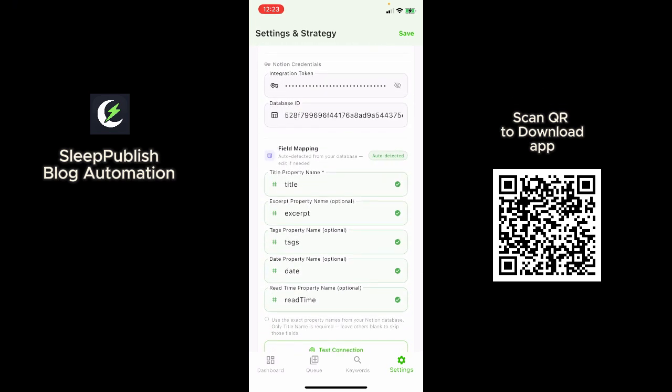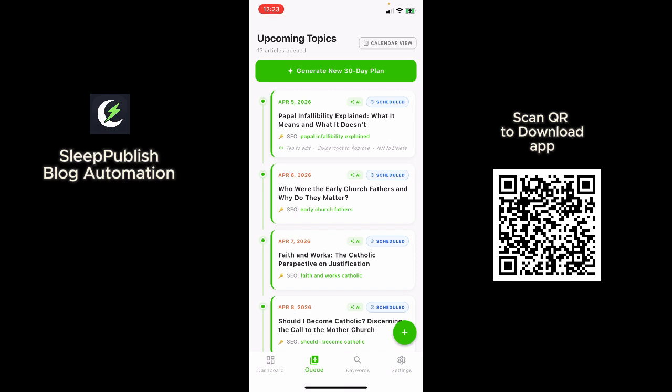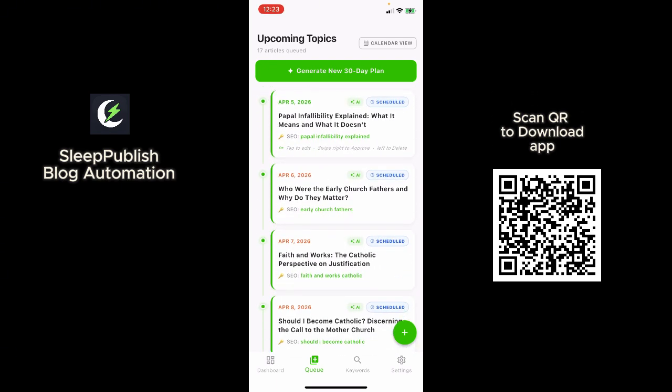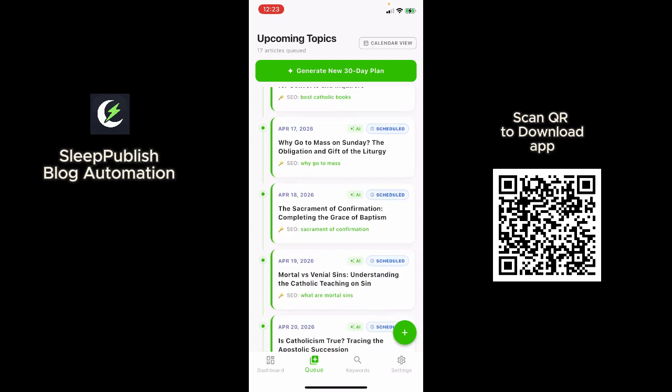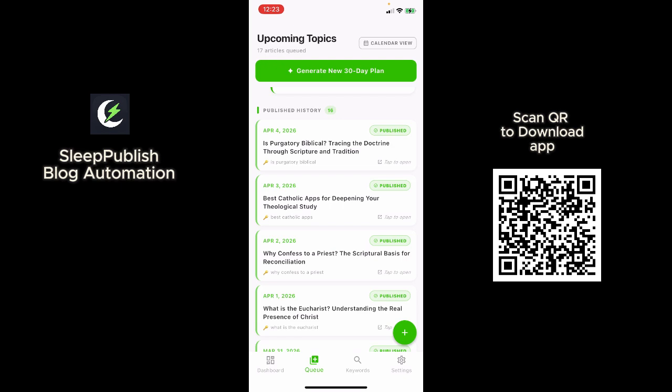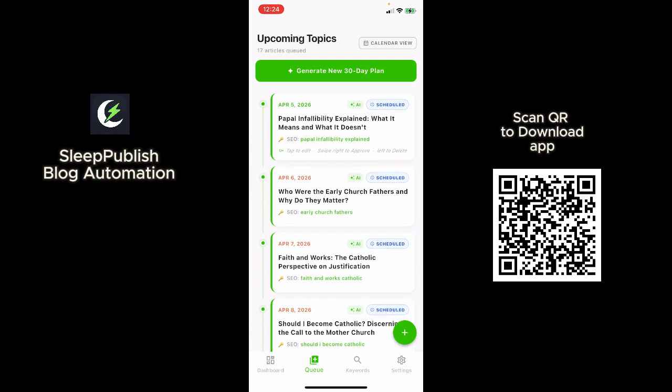Now, once you are done with this part, you can come to the queue and click on generate 30 days plan. Once you do that, this plan has been generated for you. These are a series of articles that will be generated. You can see that under here, this is the end and this is the published article. It has published about 16 articles for me already. So these are those that are remaining.